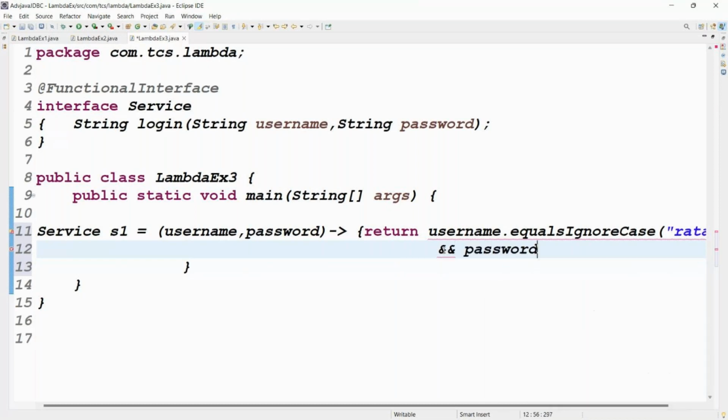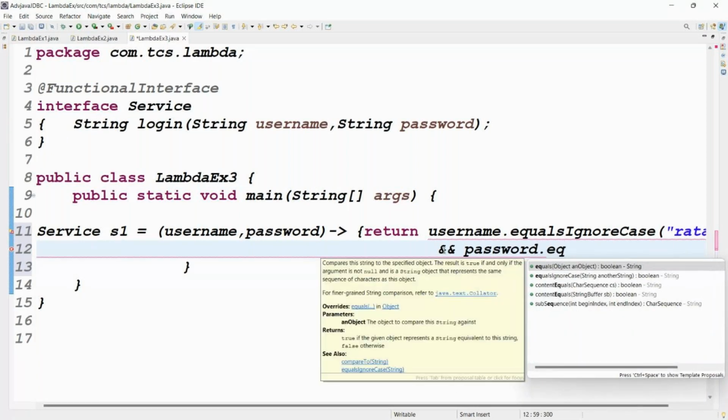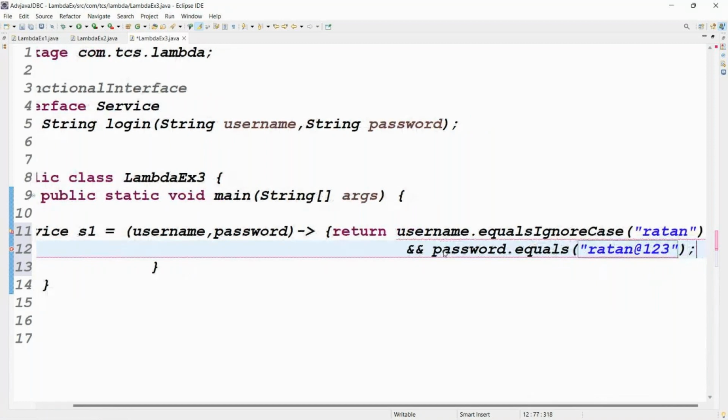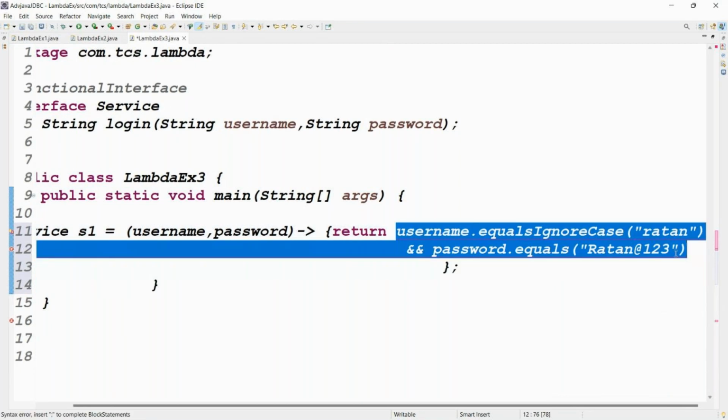Password, because that is visible to you, right? In a single line. For the password we use equals, not ignore case, because it is case sensitive. You can write Ratan at the rate 123. Then you can close the brace and put the semicolon. No, I think that is wrong. Username dot equals ignore case of Ratan, and password dot equals of Ratan at the rate 123. Guys, this is the condition, right? This is completely one condition only. Then we need to put a question mark.